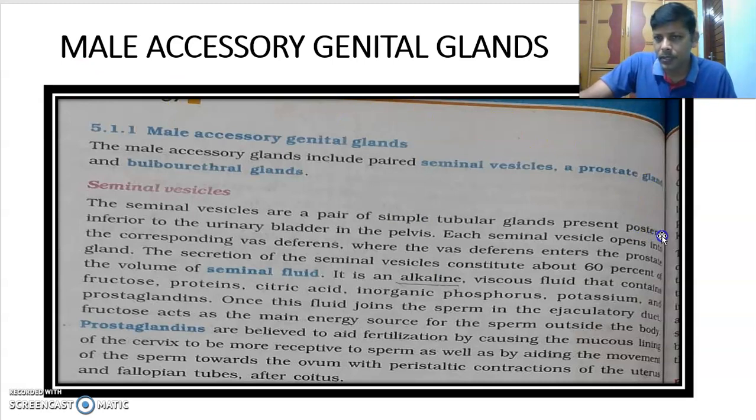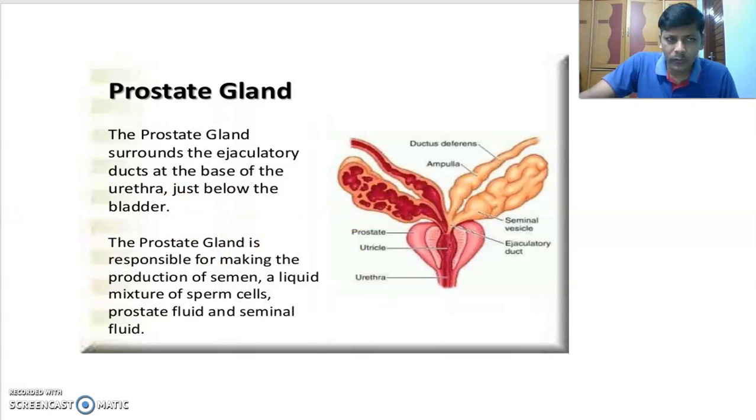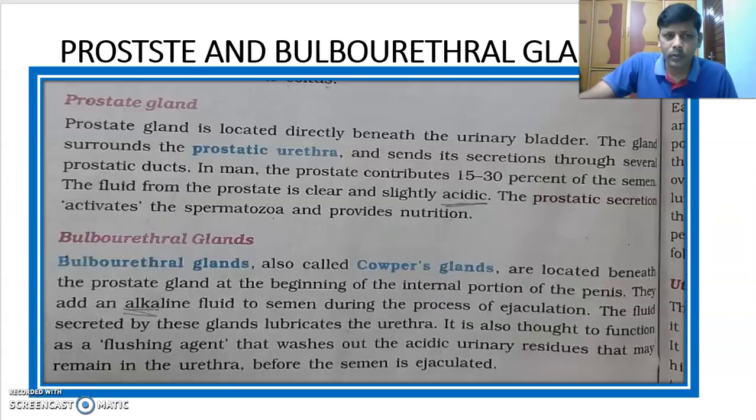Where are they present? Posterior inferior to the urinary bladder in the pelvis. This is the pelvic part. It is present in the posterior inferior region to the urinary bladder. That is the location of the seminal vesicle.